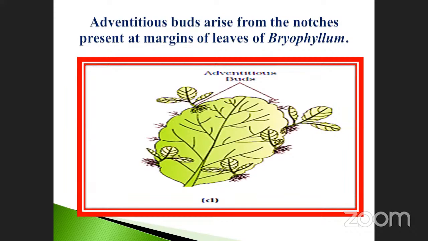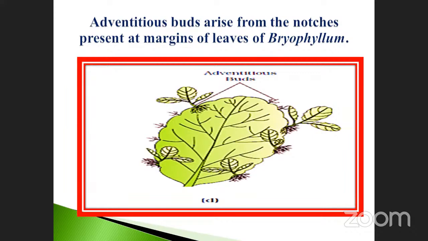After a particular stage, it is detached from the parent. These three are small, compared to these three this one is slightly higher, and this one is completely higher than the others. When it detaches from the parent, it grows into a new plant, which again undergoes vegetative propagation.